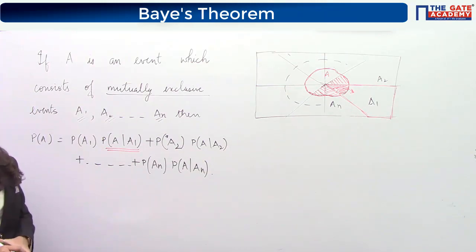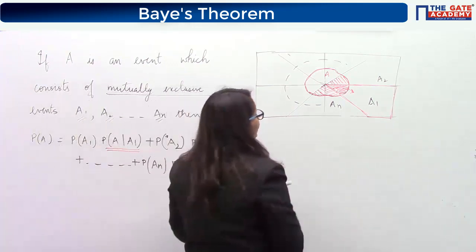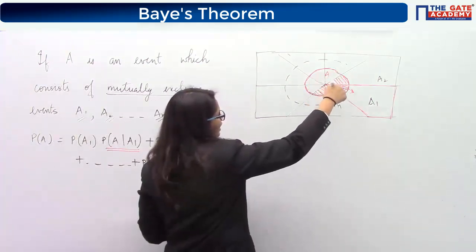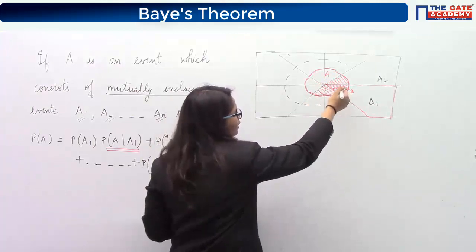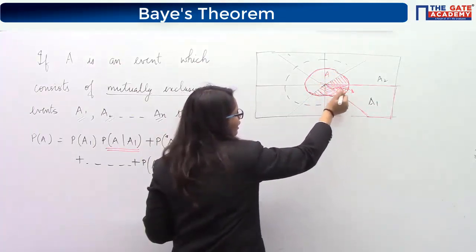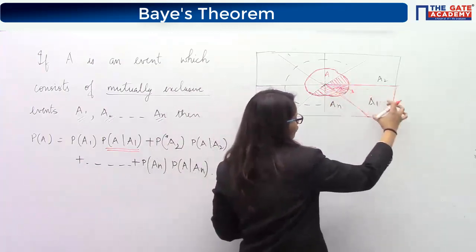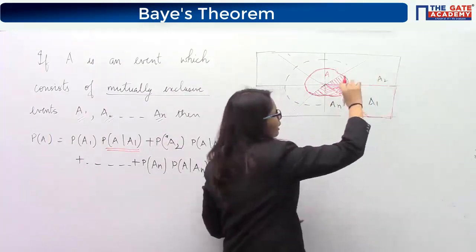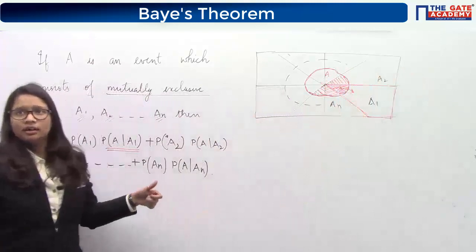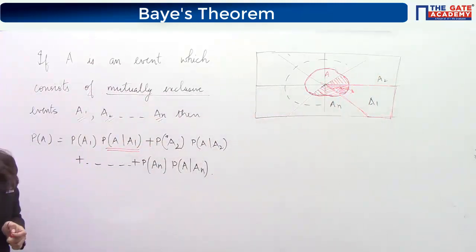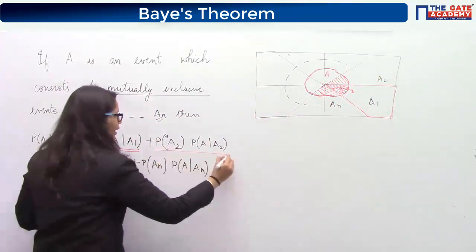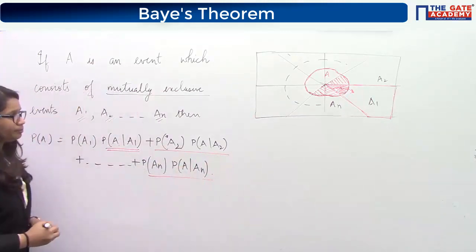Are you able to understand this thing? The probability of A is nothing but the summation of all these areas. Now if you want to calculate this particular area, then what do you need? You need A1's area first of all, and then multiply it with the hatched part. Similarly for all terms you will get this as your probability.